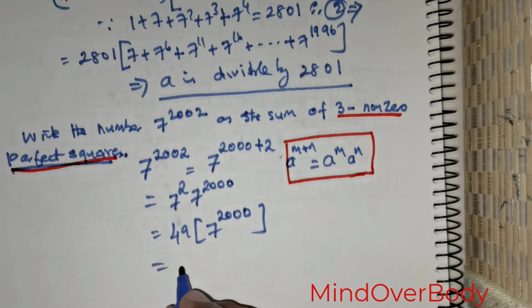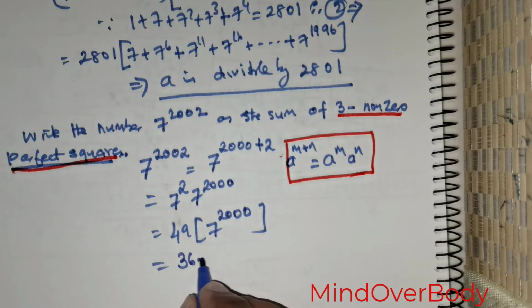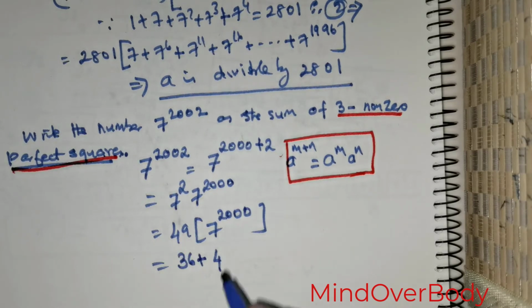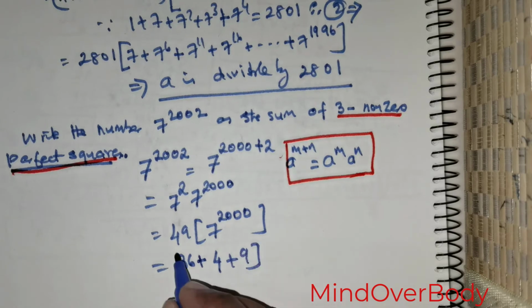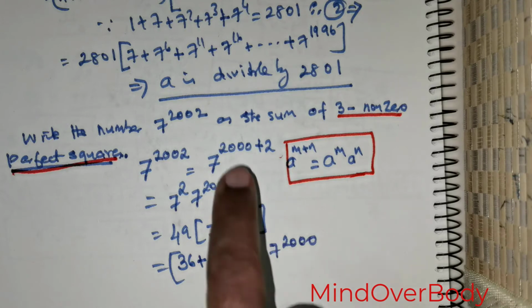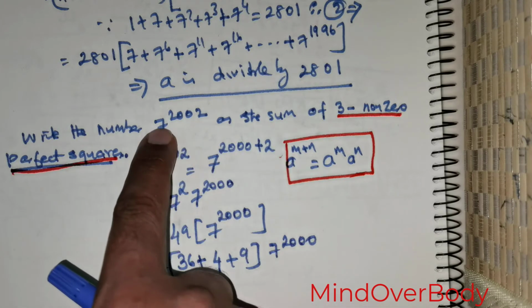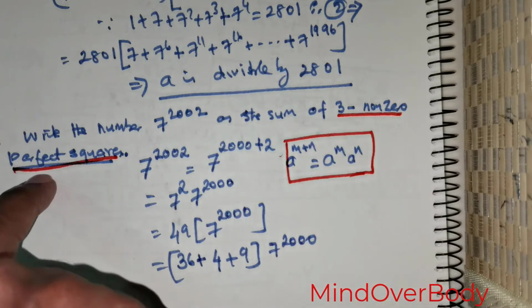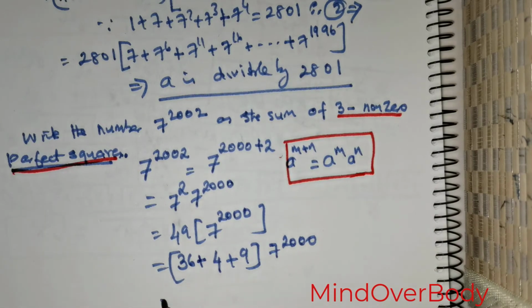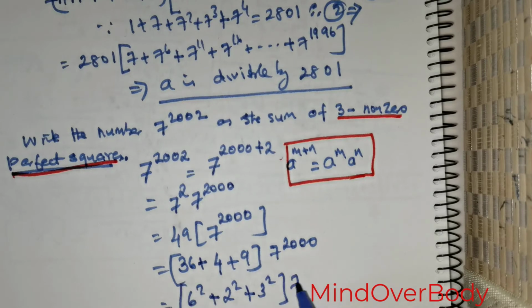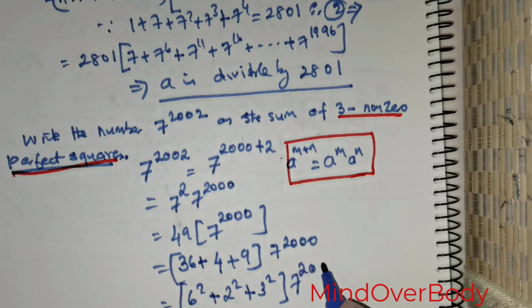Now I can rewrite 49 as 36 plus 4, which gives me 40, and then 9 added here. So this has to be multiplied with 7 raised to the power of 2000. The question wants us to write 7 raised to the power of 2002 as a sum of 3 non-zero perfect squares, so I'm going to rewrite this as 6 squared, this as 2 squared, and this as 3 squared, times 7 raised to the power of 2000.